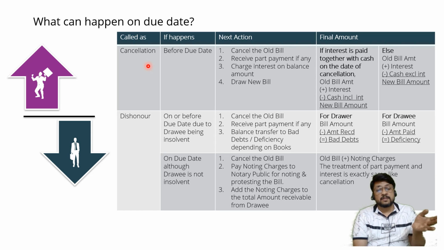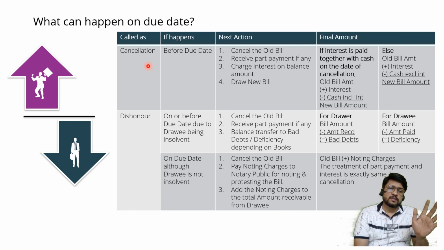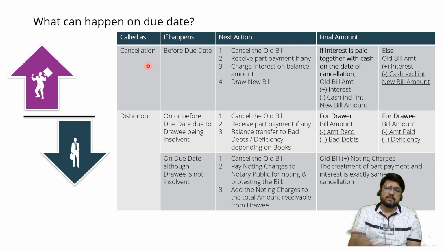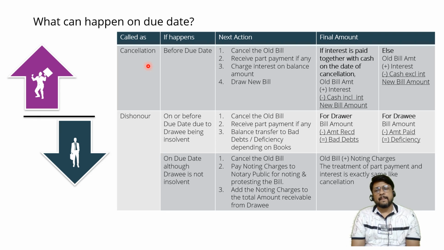Drawee, if he makes a request, must the drawer cancel? No, there is no such compulsion. The drawer, if he thinks it fit for his business, may cancel the bill. Otherwise he will wait for the due date, and then it will be counted as dishonor. He will go to the notary public, thereafter he will go to the court of law, and then he will ask the court of law to help him to recover the money from the drawee. That's how it can happen.